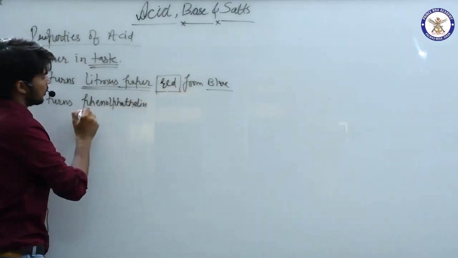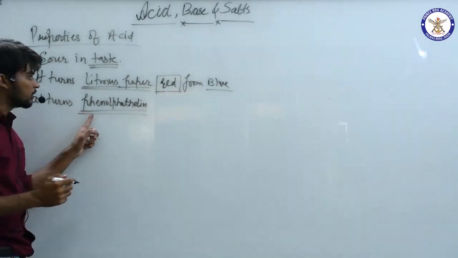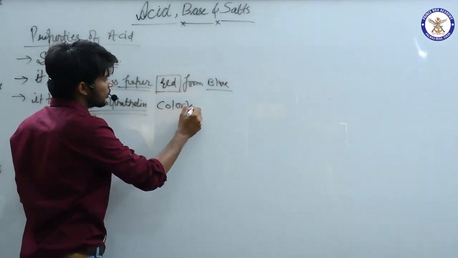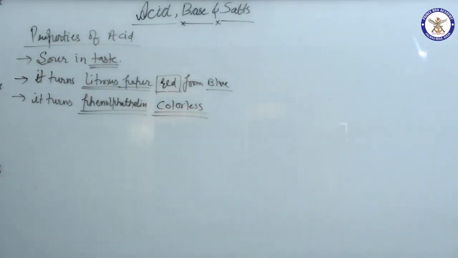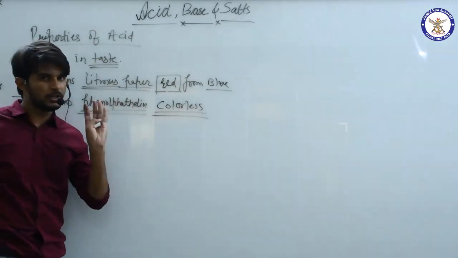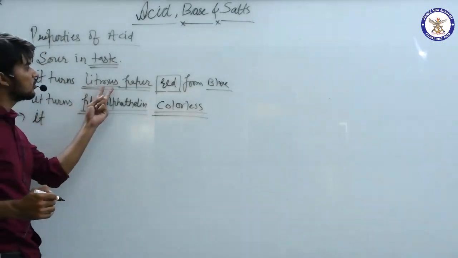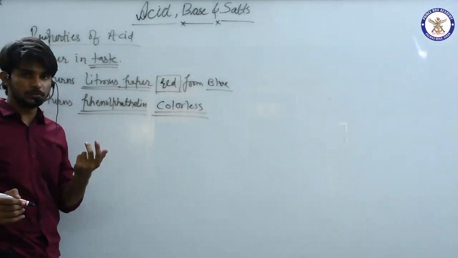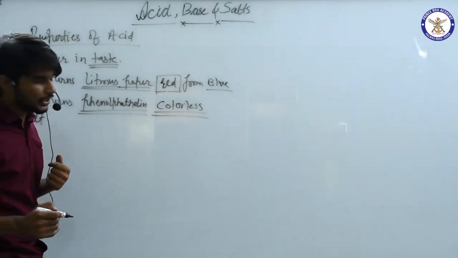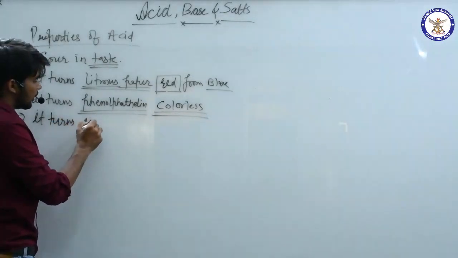phenolphthalein. This is again an indicator. It turns phenolphthalein colorless. Colorless. Again, this is something that you have to remember. As I remember these things, you have to remember. There is no rocket science in that. जैसे मुझे याद है वैसे आपको भी याद होना चाहिए. Now, because I'm writing over here, these litmus paper, phenolphthalein and methyl orange are the three highly used indicators in our day-to-day life, or I can say in the laboratory. So the third one, methyl orange,